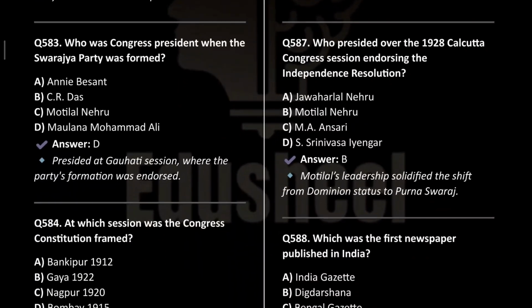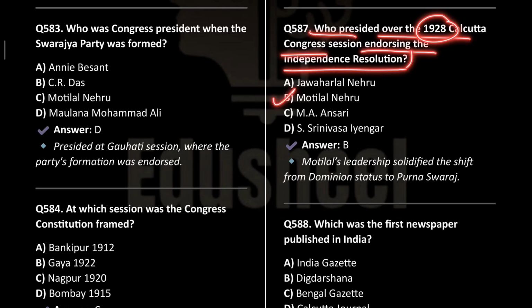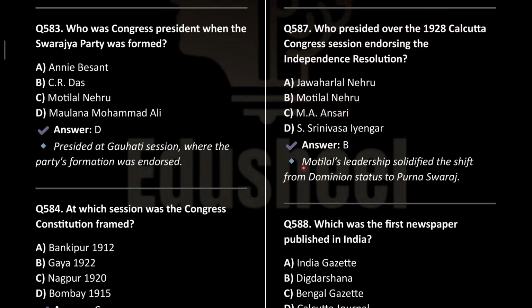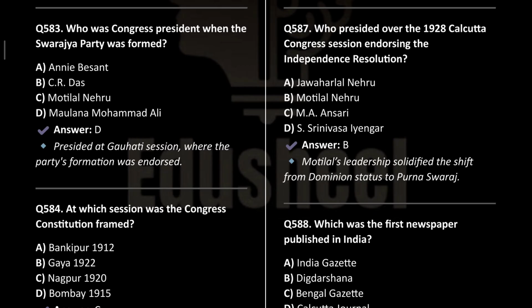Next is who presided over the 1928 Calcutta Congress session endorsing the independence resolution? It was Motilal Nehru. Motilal's leadership solidified the shift from the dominion status to the Purna Swaraj, and that is the reason why in 1929 Purna Swaraj was passed in the 1929 Lahore session.